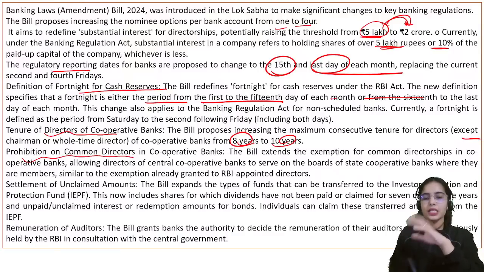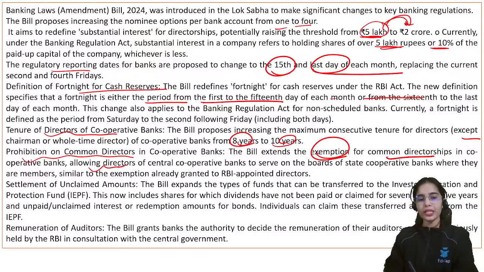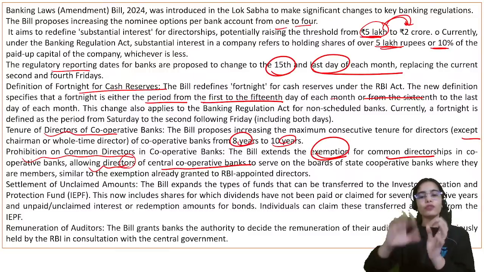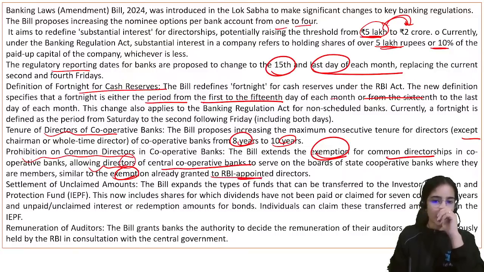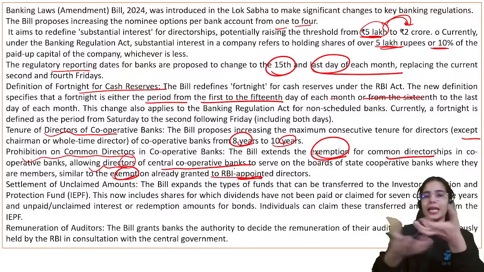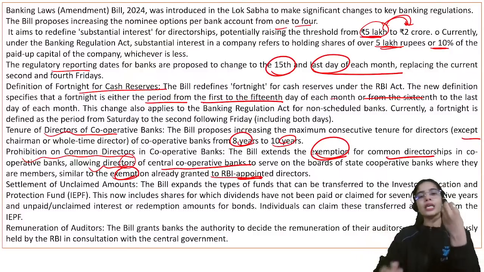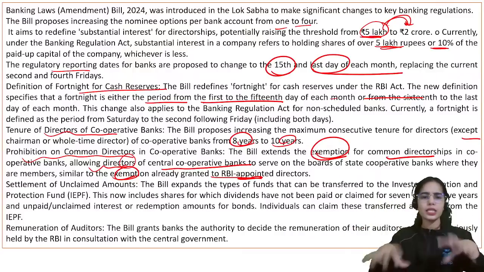On the prohibition on common directors, there is an exemption provided that common directorship in cooperative banks should be allowed, allowing directors of central cooperative banks. So central cooperative banks can serve on the boards of the state cooperative banks, like the same exemption is provided to RBI appointed directors also. So there is an exemption. Usually the common directors cannot happen in the cooperative banks, but the exemption is provided that if a director is there in the central cooperative bank, then the same director can be in the board of the state cooperative bank also. So there is an exemption.